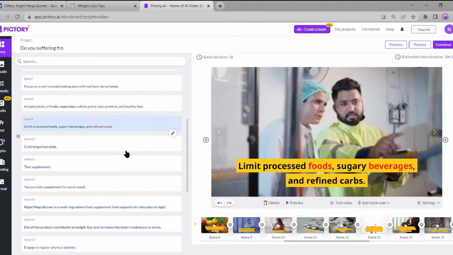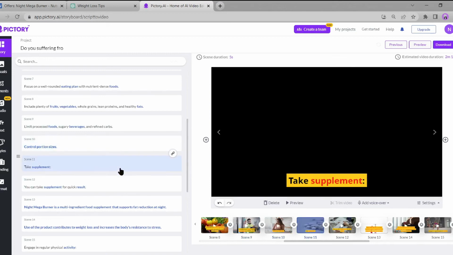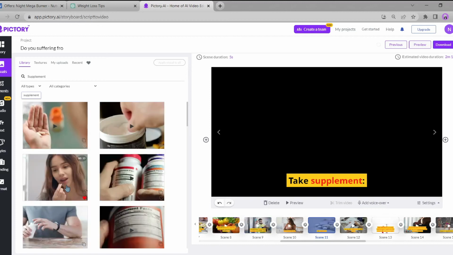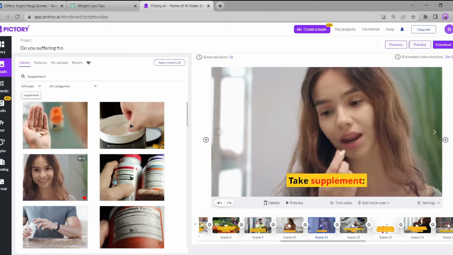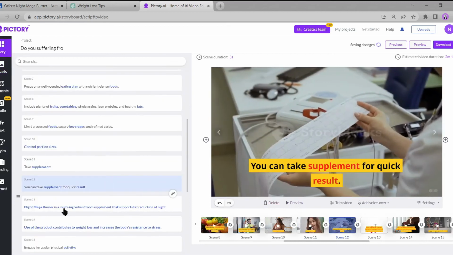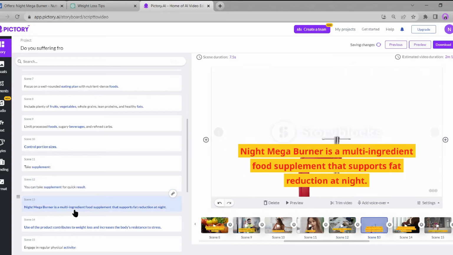In Scene 11, where the supplement scene visual is irrelevant, click on the visual and search for a supplement. You will find a wide variety of footage to choose from. Select the best one for your video. The next scene looks perfect. In scene number 13, we will add the footage of our product.